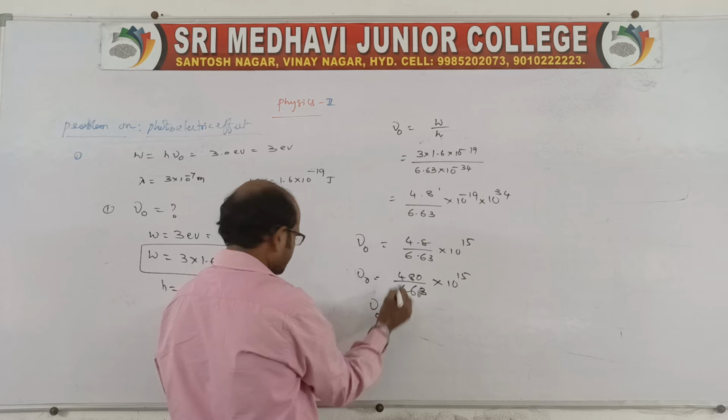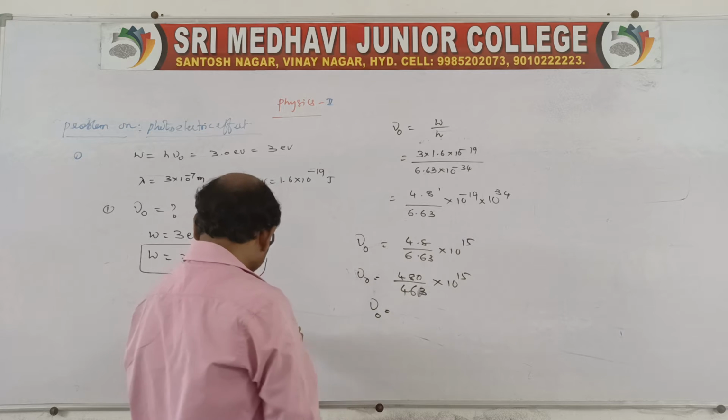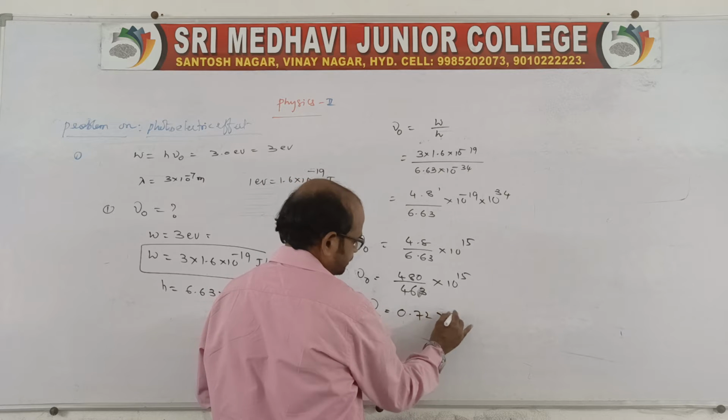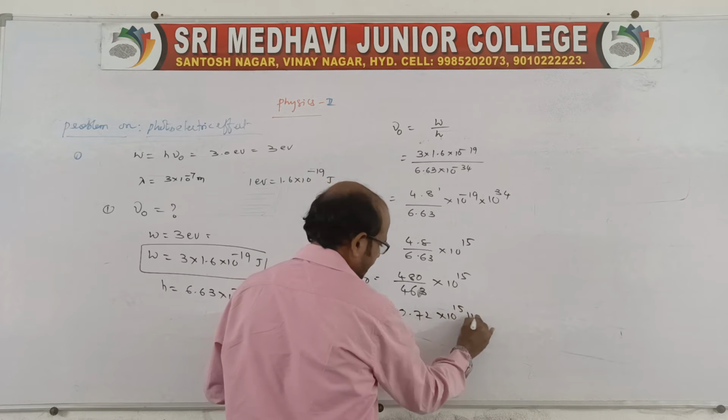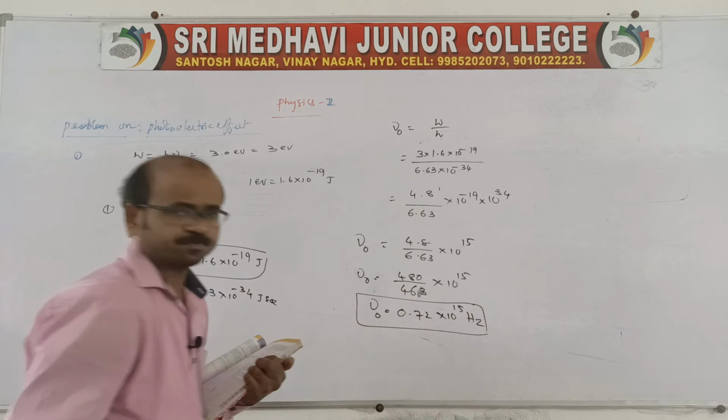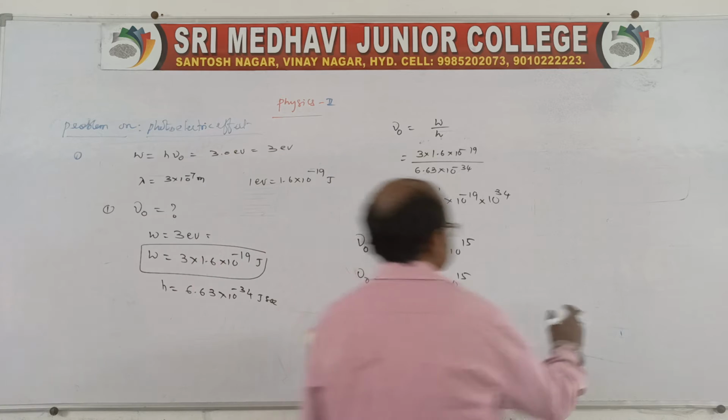On simplification, we get approximately 0.72 into 10 power 15 hertz. This is the threshold frequency. Done.